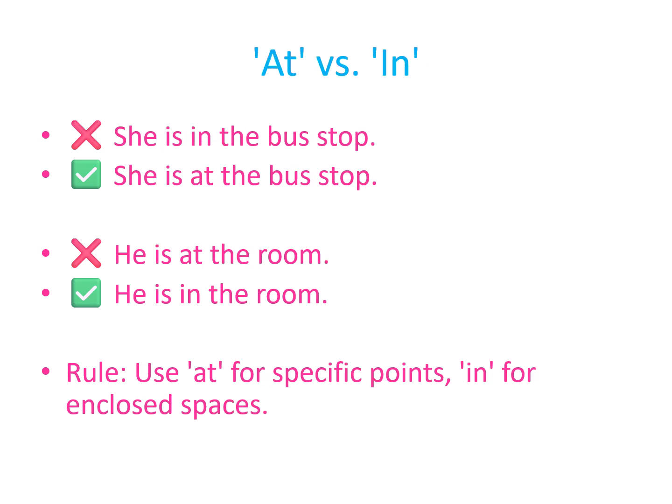Now let's tackle another preposition puzzle, at versus in. Here's a mistake you might hear, "She is in the bus stop." That's incorrect. The correct sentence is, "She is at the bus stop." We use at when we're referring to a specific point or location, like a bus stop, a gate, or a corner. Now consider this one, "He is at the room." That sounds odd because a room is an enclosed space. The correct sentence is, "He is in the room."